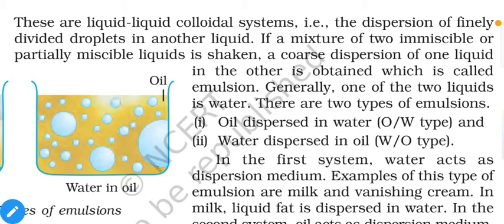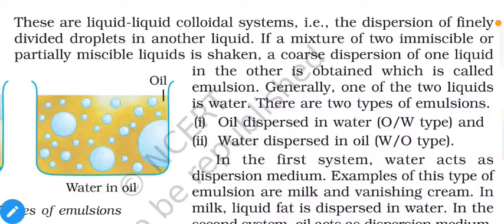Emulsions are liquid-liquid colloidal systems, that is, a dispersion of finely divided droplets in another liquid. That means dispersion of the first liquid as tiny droplets into the second liquid. If a mixture of two immiscible or partially miscible liquids is shaken, a coarse dispersion of one liquid in the other is obtained, which is called an emulsion. Generally, one of the two liquids is water.